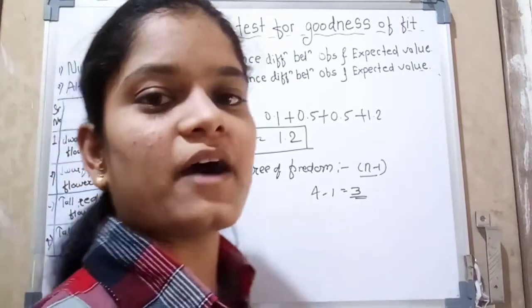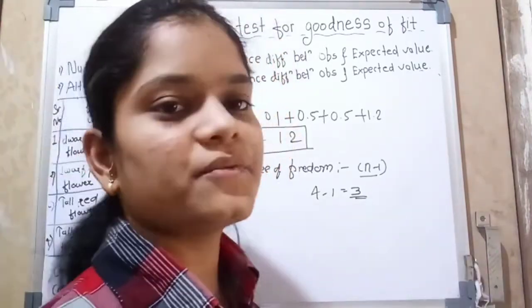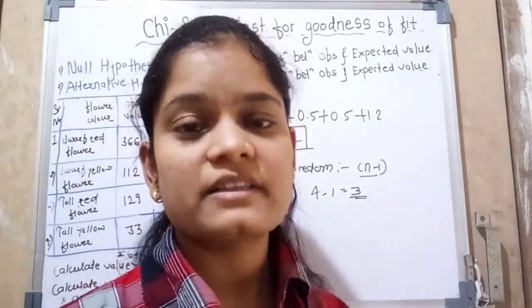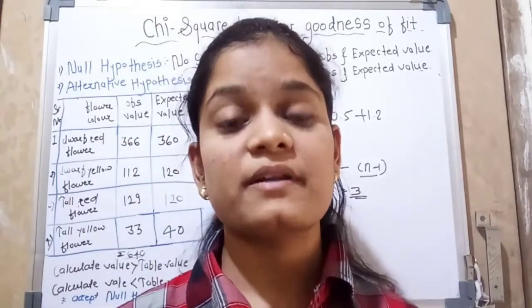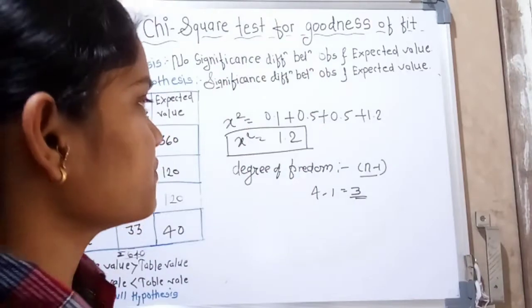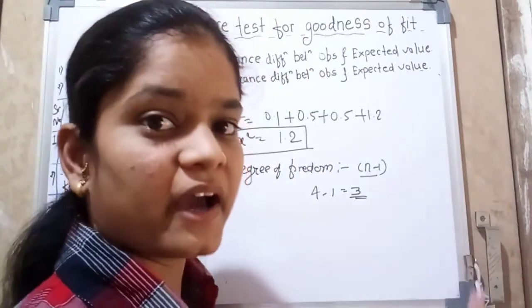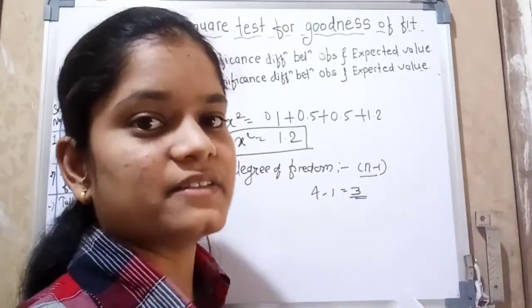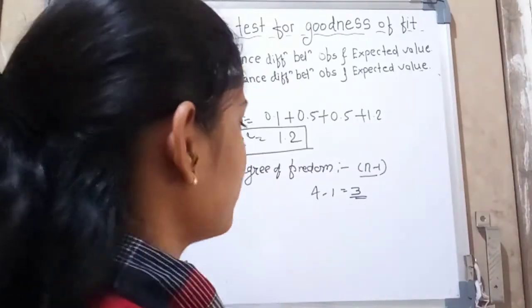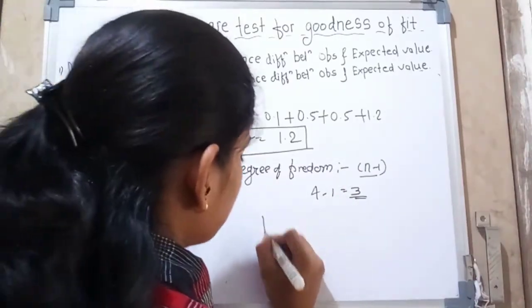So we want to find out their table value or tabulated value. The chi-square test has its specific table. In that, we find this tabulated value and compare it with the chi-square value, and then it tells us whether there is significance or not. Okay, so here are some tables like that.